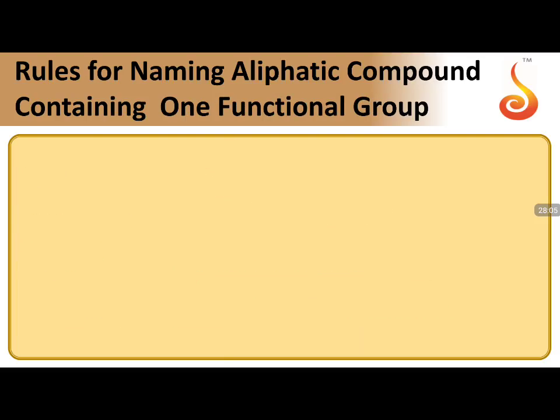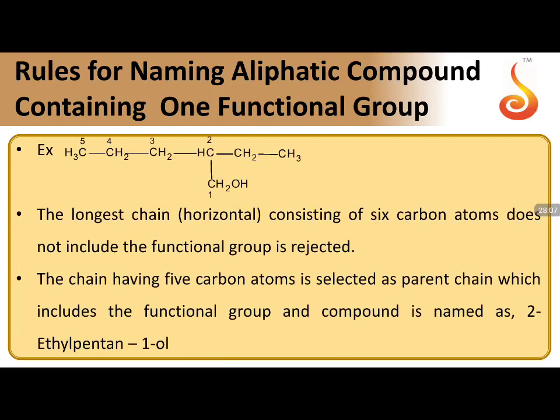Coming to rule number 2, naming the aliphatic compounds containing one functional group. How do we name the aliphatic compounds? Already in lecture 2, I have given you the functional groups. How do we use the terminology? Suffixes used for functional groups. Here we are going to use this way. Let us take the example in this particular one. The numbered carbon, if I am taking in this direction, you have 5 carbons which are present.